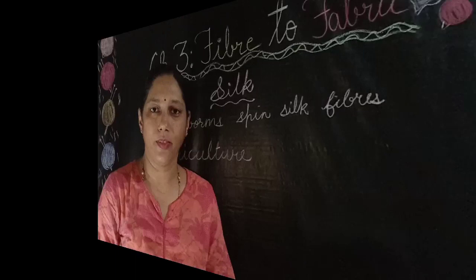Before we start today's topic, we will just recall whatever we learned yesterday. Yesterday we learned about the different steps involved in making wool from fibers. We discussed step 1 to step 6: shearing, scouring, sorting, removing burr, dyeing and making yarn. We have discussed these processes in detail yesterday and now we will start with today's topic.